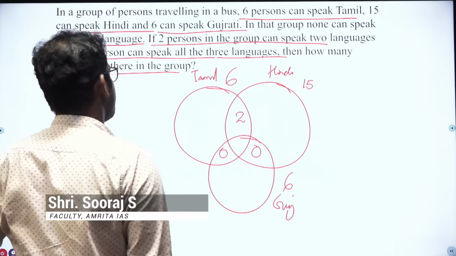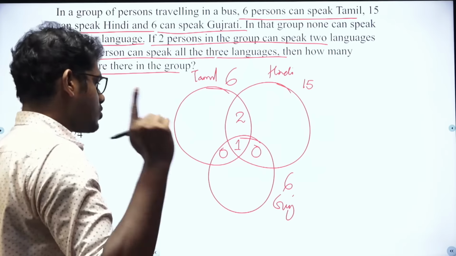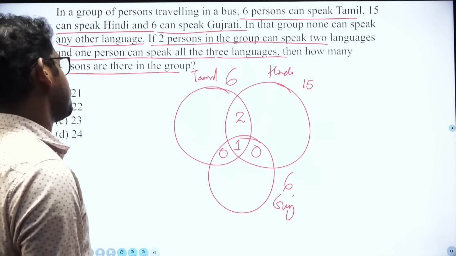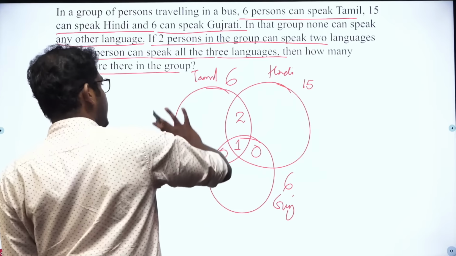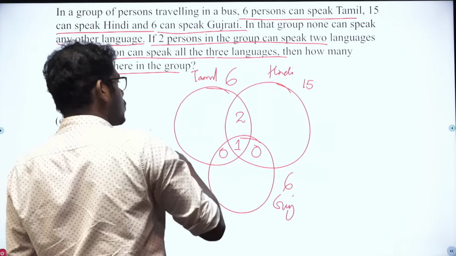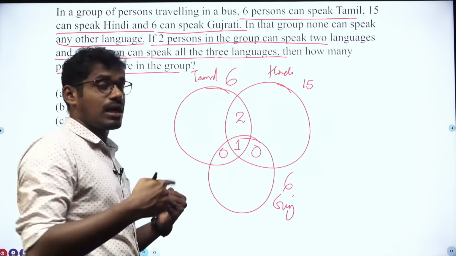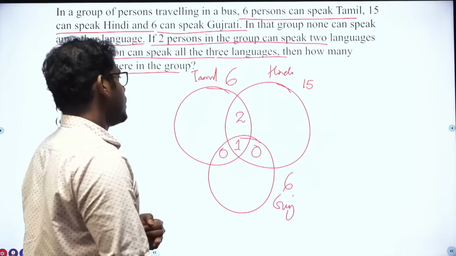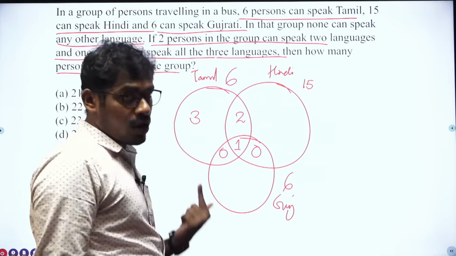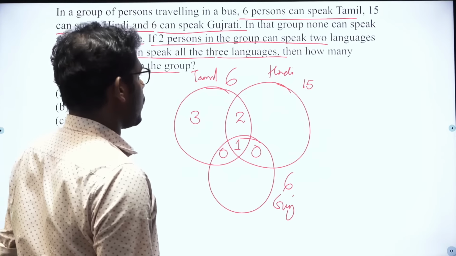And 1 person can speak all the 3 languages. So this portion belongs to all the 3, that is constituted by 1 person. Okay, fine. See, actually there are total 6 persons who can speak Tamil. Out of the 6, 2 persons can speak Tamil and Hindi, and 1 person can speak Tamil, Hindi and Gujarati. So there are only 3 persons who can speak Tamil alone.